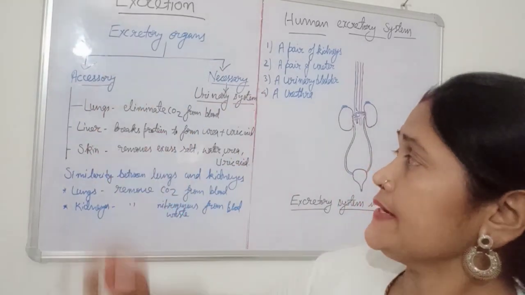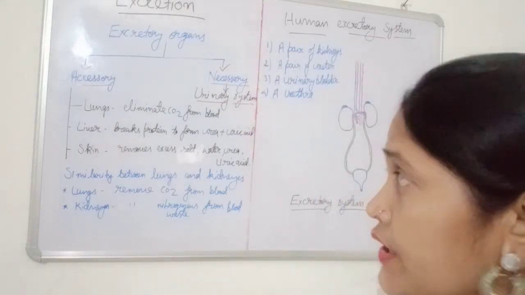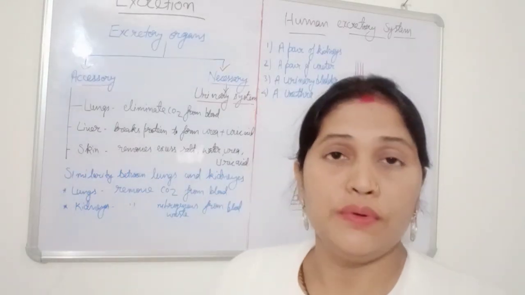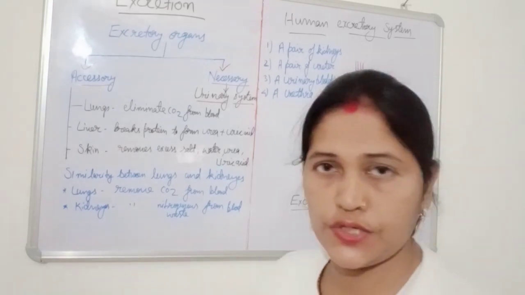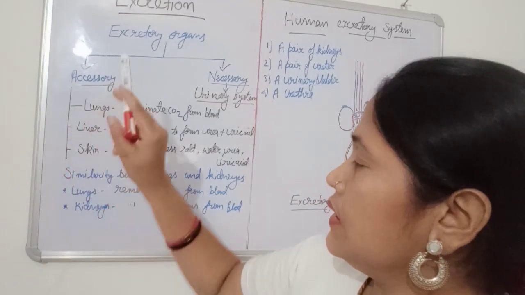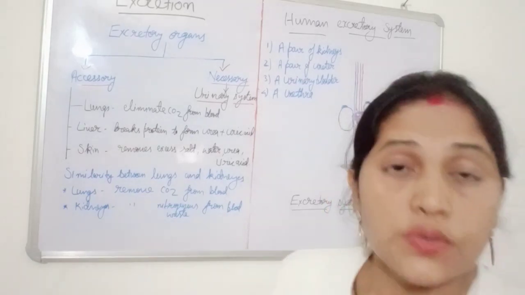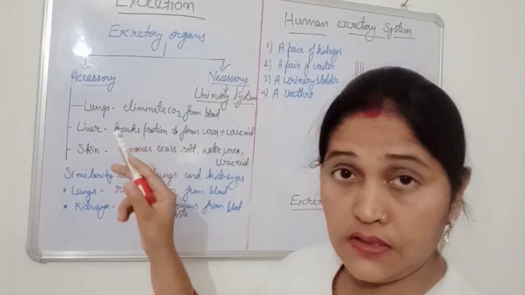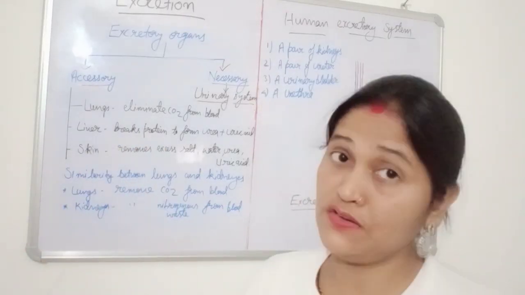So first of all, accessory organs. What are these accessory excretory organs in our human body that play a minor role in contribution to excretion? So the first thing is lungs, okay. Lungs are also known as excretory organs, but basically they are related with the respiratory system, where they are a vital organ.